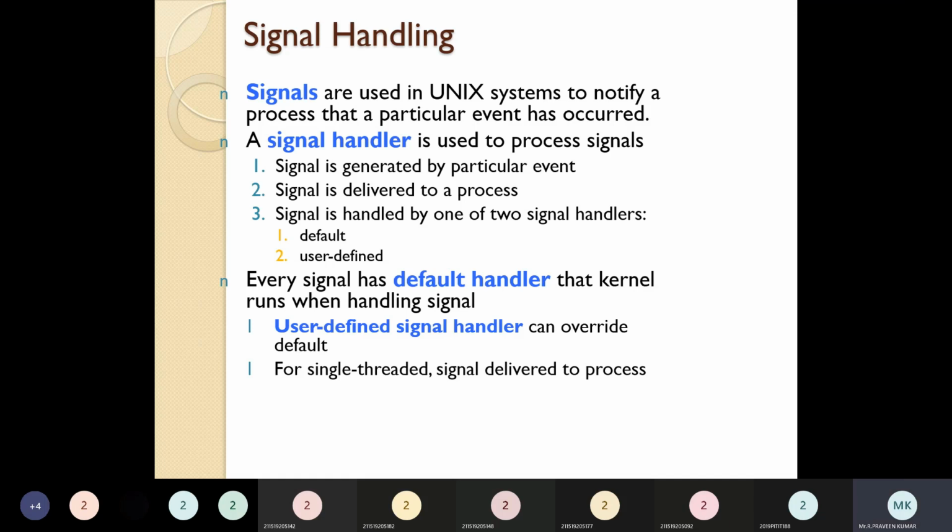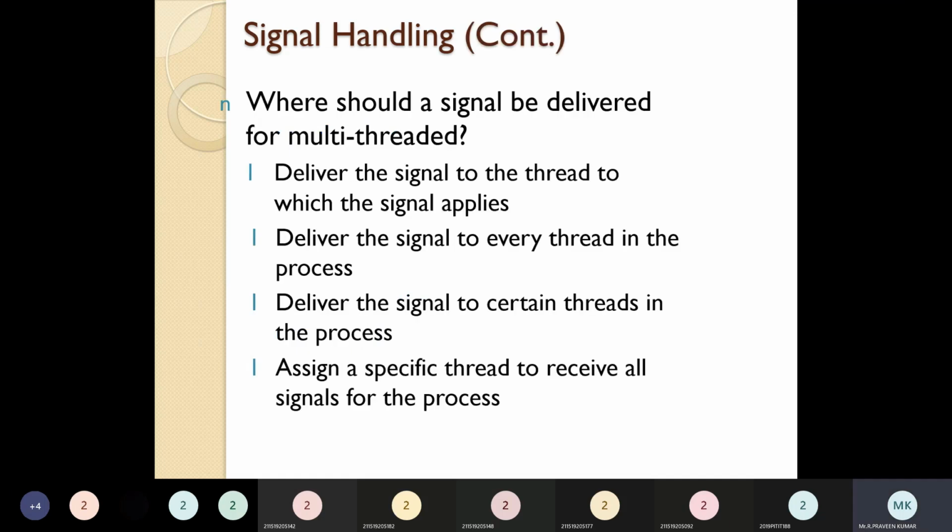For a single thread, the signal is delivered to the process. But where should a signal be delivered for multi-threading? It should be delivered to the thread to which the signal applies, and it should not change.